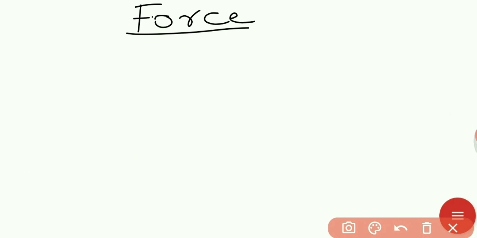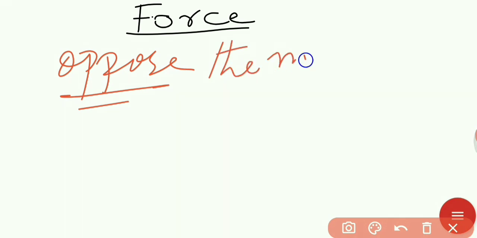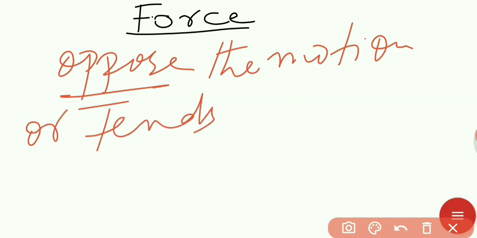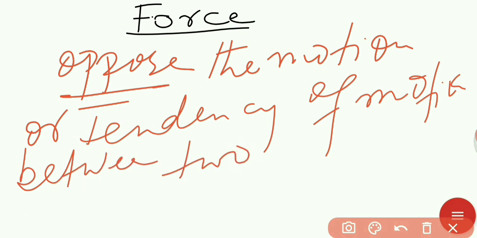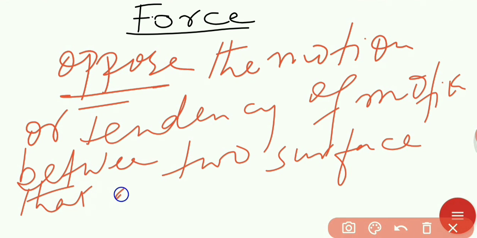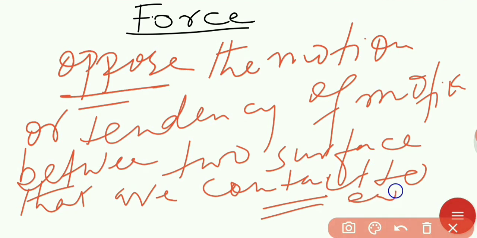So the definition of the frictional force is the force that opposes the motion, or tends to oppose, the tendency of motion between two surfaces that are in contact with each other, okay.